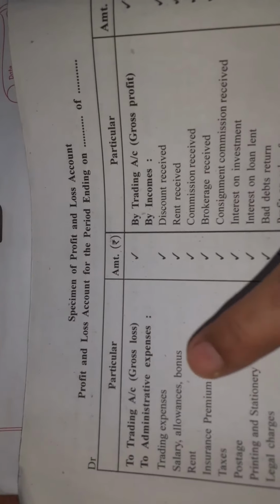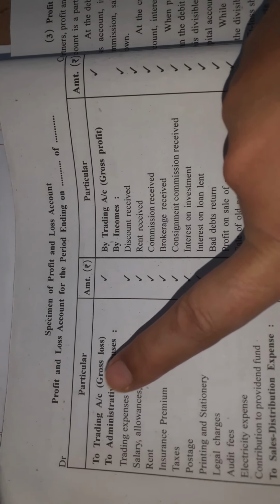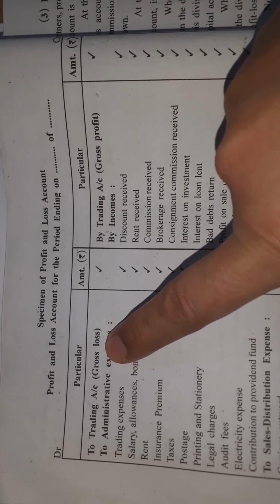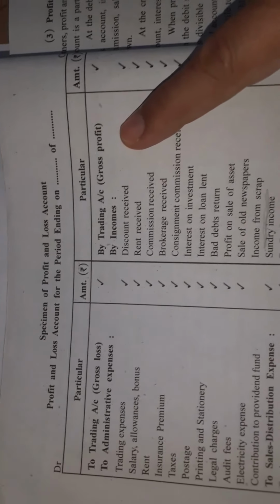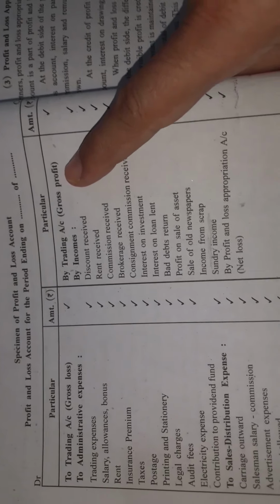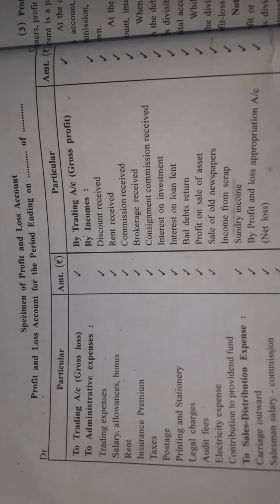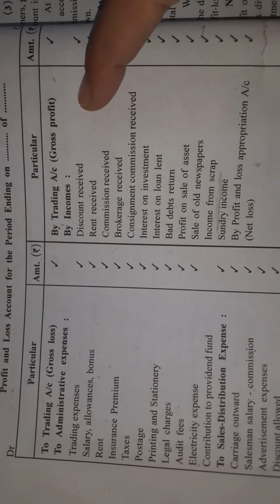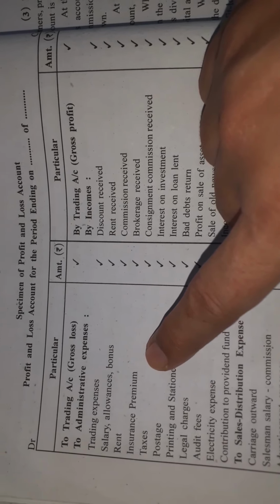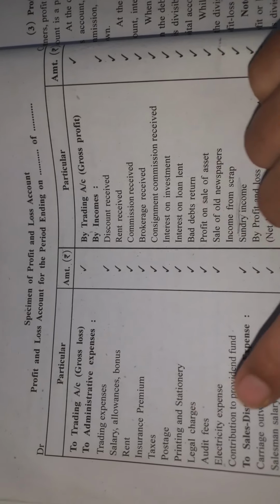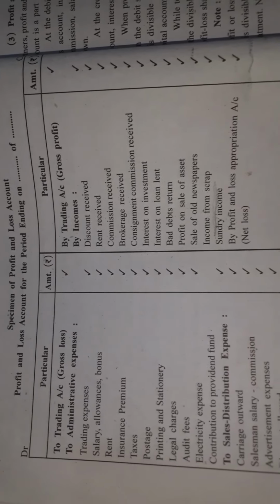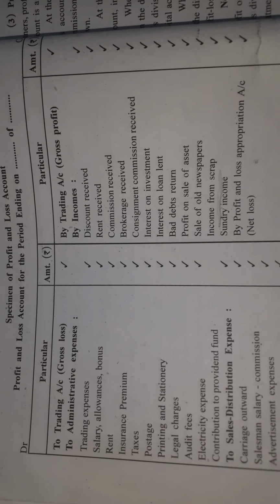Now the next account here is the profit and loss account. Students, in the profit and loss account, here is the specimen. You can see here, if there is a gross loss, you are going to write it on the debit side. If there is a balance of gross profit, you are going to show it on the credit side. Now see which types of expense come in the profit and loss. Debit side is the expense side, credit side is the income side, students. So on the debit side you are going to show administrative expense, selling and distributive expense, financial expense and other expenses.